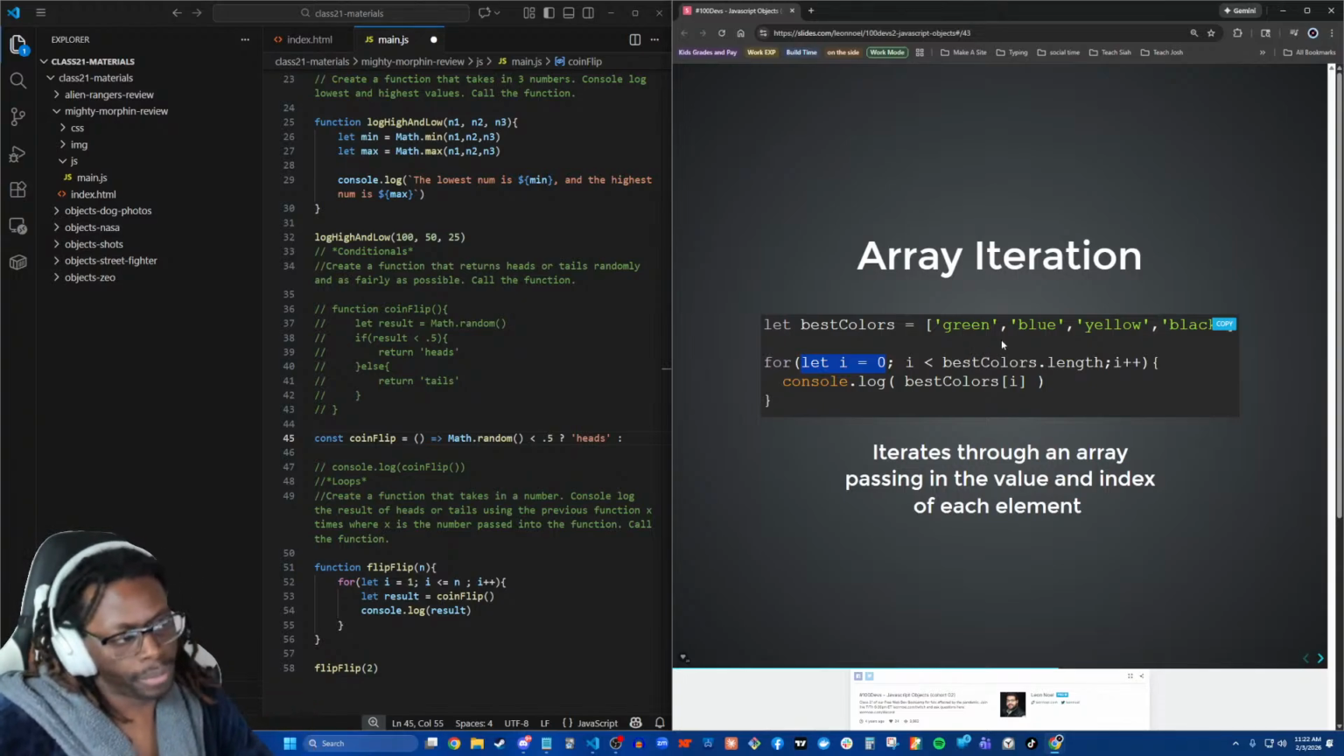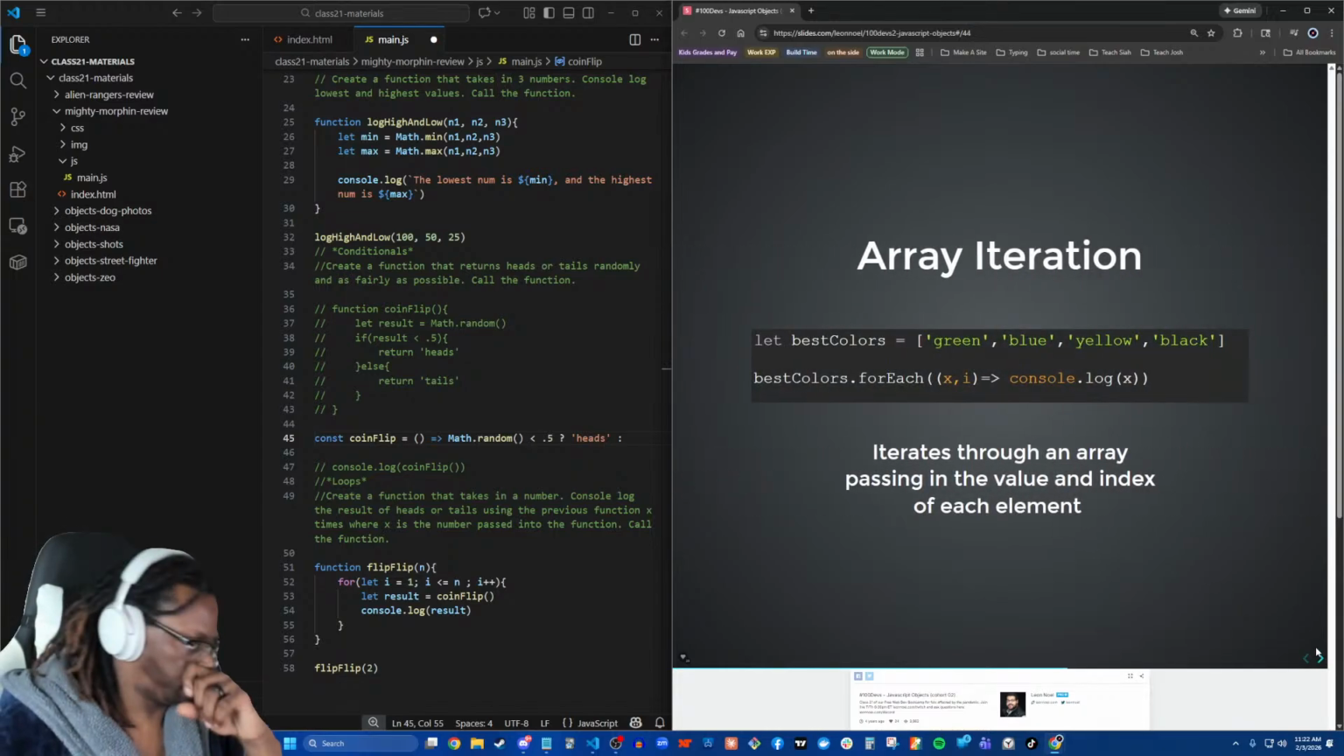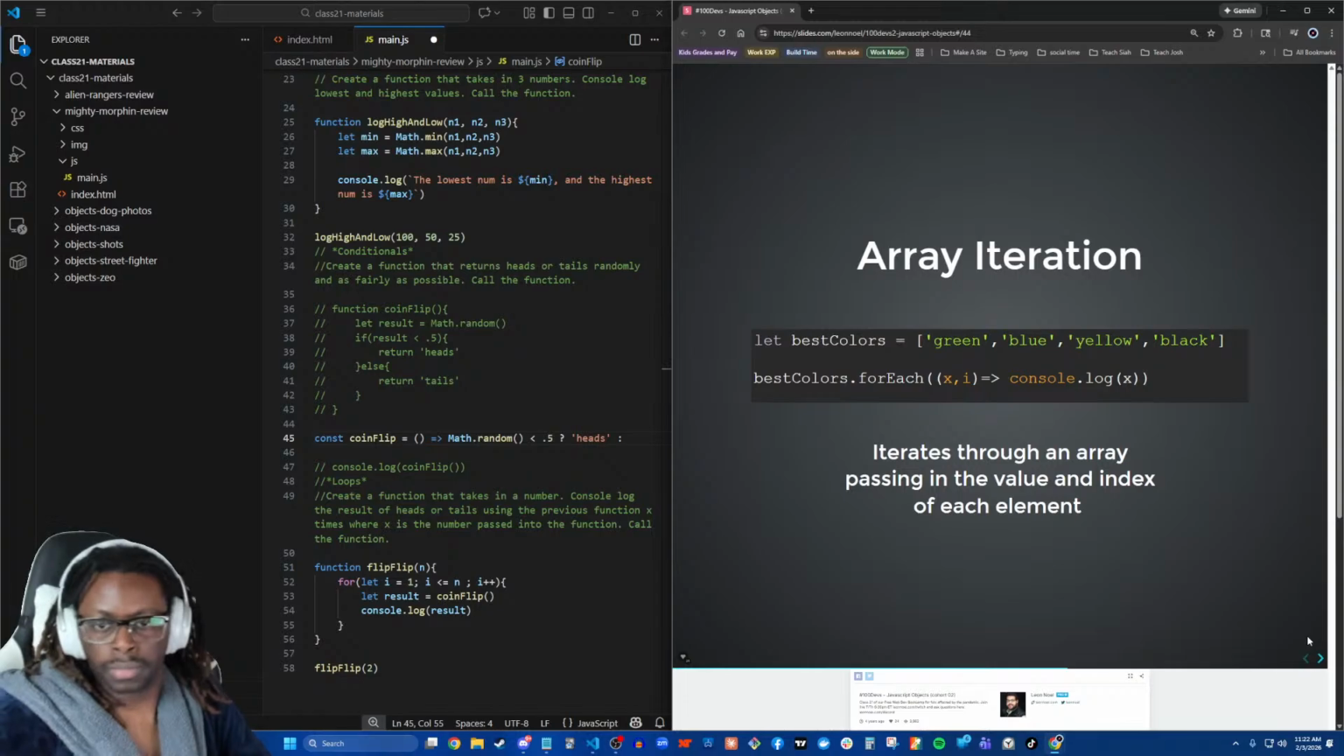Chat's blowing it up. But yes, we're starting our count at 0, so we can use the index. Best colors 0 would give us green, then 1 would give us blue, 2 would give us yellow, 3 would give us black. We can also use methods that are built in with arrays to help us loop through our content.